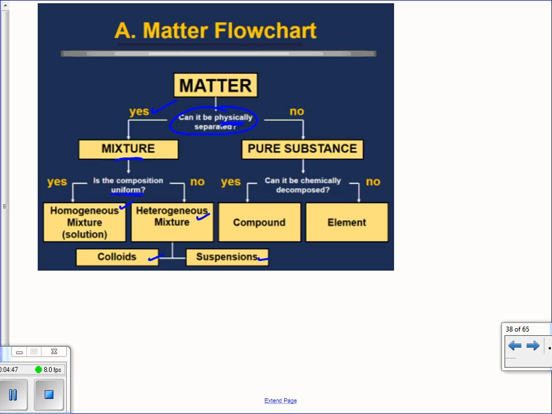Now, suppose it cannot be physically separated, then it must be a pure substance. And if it's a pure substance, then you ask, can it be chemically decomposed? If the answer is yes, like with water, we could break water down into hydrogen and oxygen, then that makes water a compound. Or what if it cannot be? If you're just looking at iron, you can't break iron down any further than an atom of iron, so it would be an element.